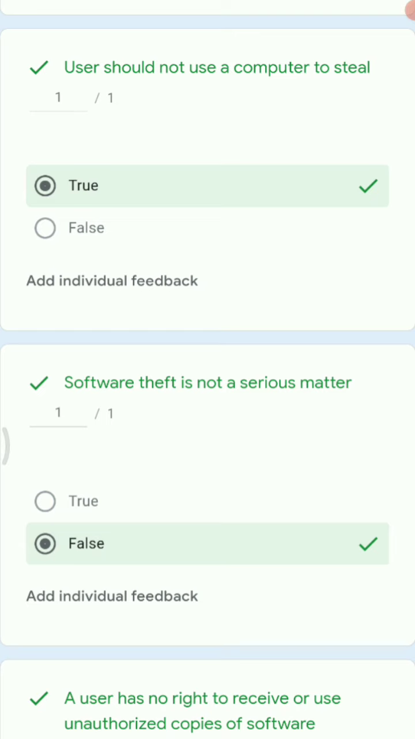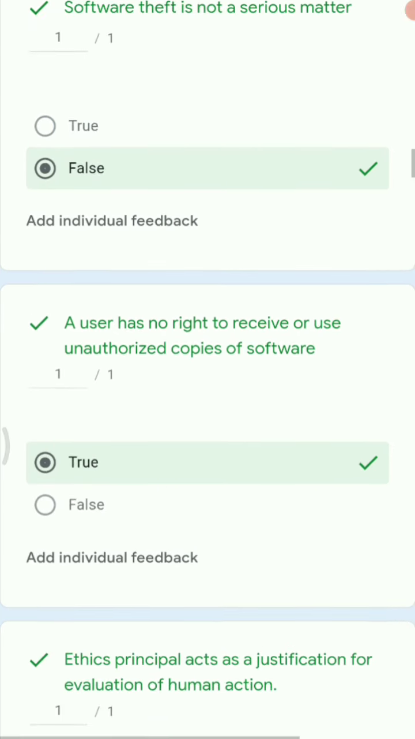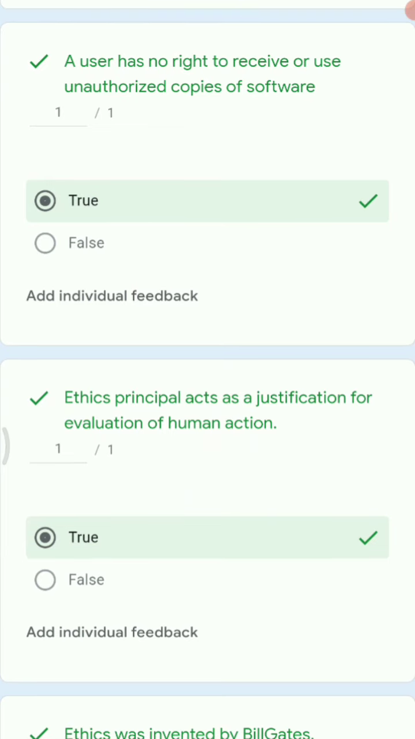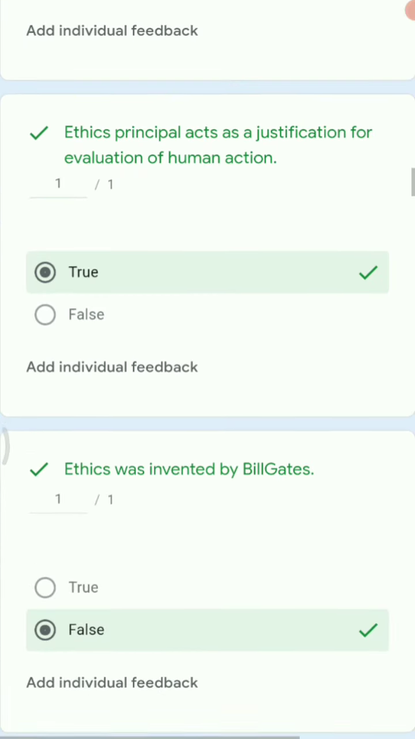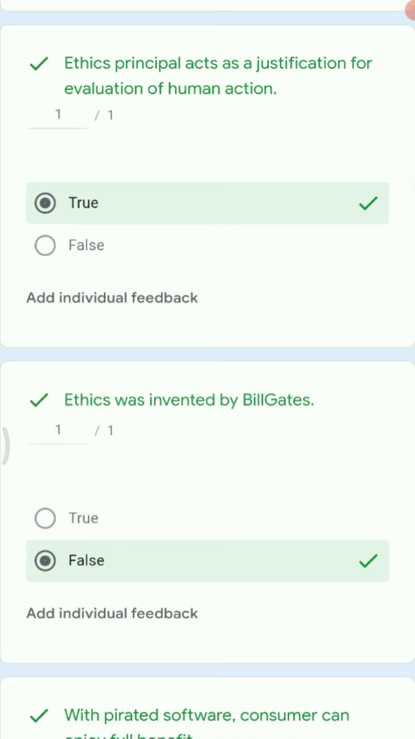Next we have software theft is not a serious matter. So this is false. It is one of the most serious matters in today's world because nowadays the maximum of the transactions are done online. Next, a user has no right to receive or use unauthorized copies of software. So this is true. Ethics principles act as a justification for evaluation of human actions. So this is again true because ethics are the principles. They are one of the rules which we always follow.